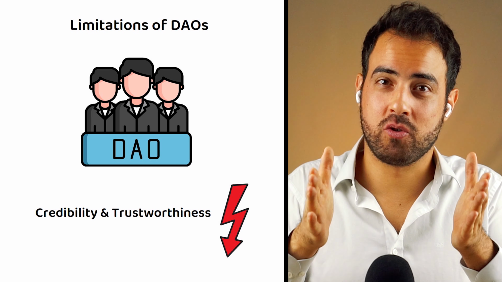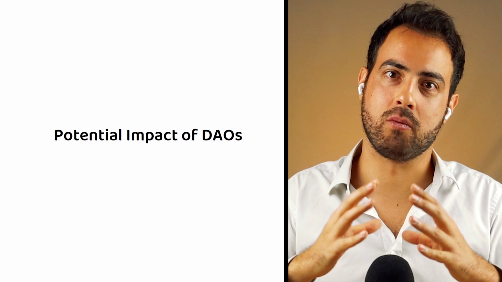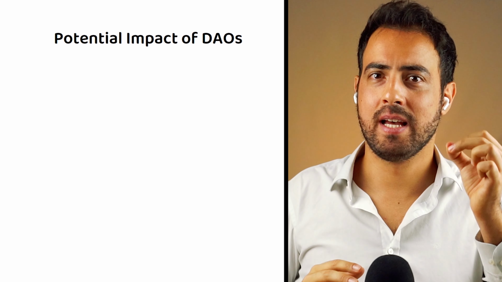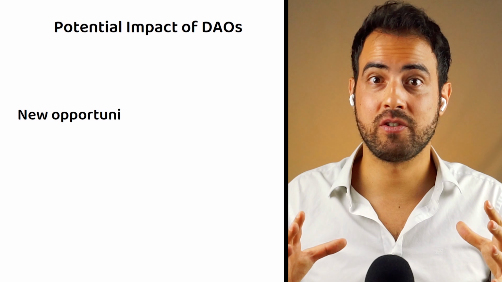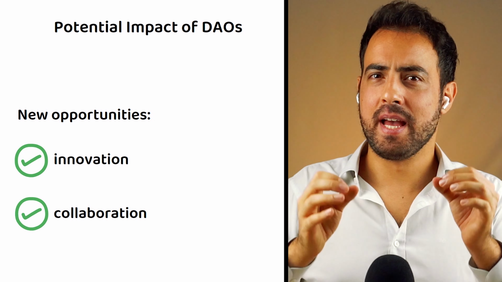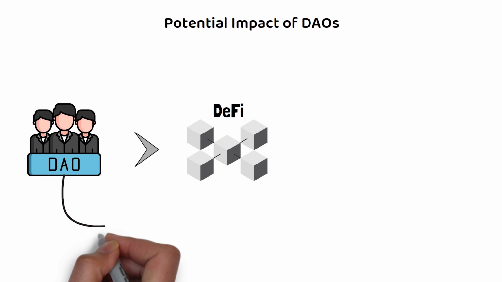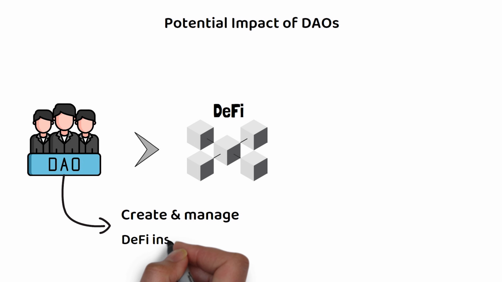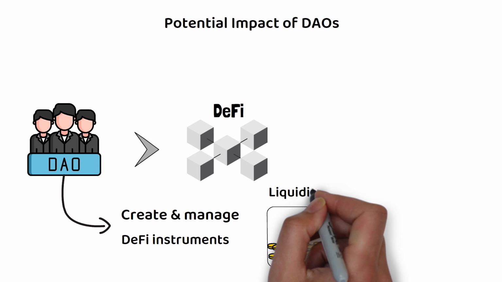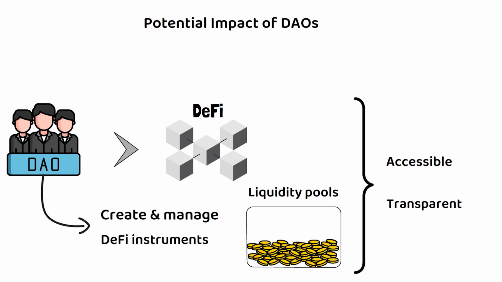Now that we know the pros and cons of a DAO, let's find out the potential impact they can have in the real world. Despite their limitations, DAOs have the potential to disrupt various industries and create new opportunities for innovation and collaboration. Here are some of the potential impacts of DAOs. As I mentioned previously, DAOs are a big part of decentralized finance, and they are used to create and manage decentralized financial instruments such as liquidity pools. As a result, DAOs provide a more accessible and transparent alternative to traditional financial services such as banks.